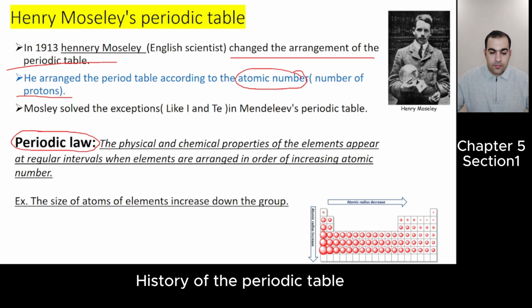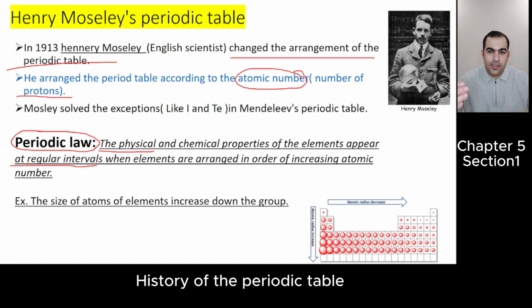Periodic law says the physical and chemical properties of the elements appear at regular intervals when elements are arranged in order of increasing atomic number. When elements are arranged according to atomic number, why is it important? We can put elements in a group according to similar property.